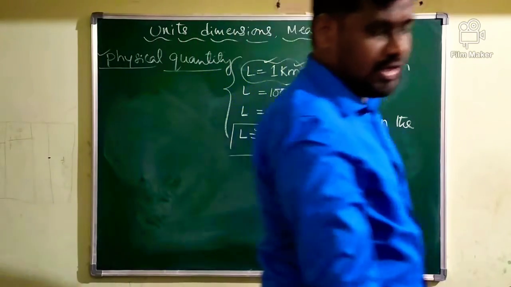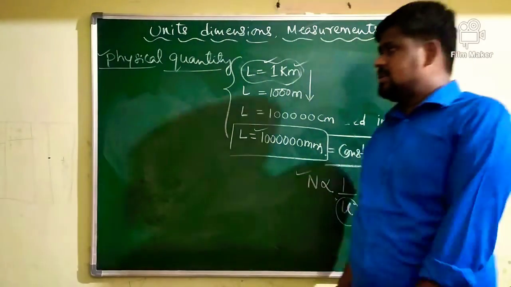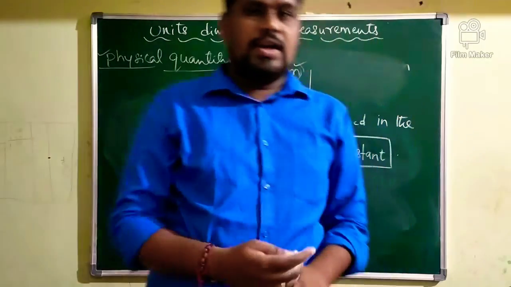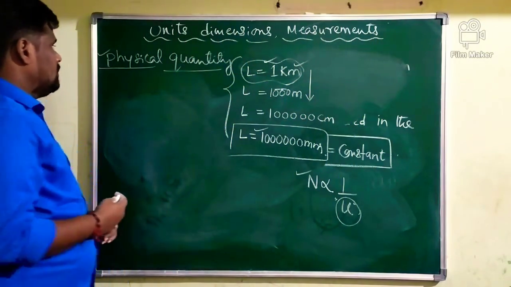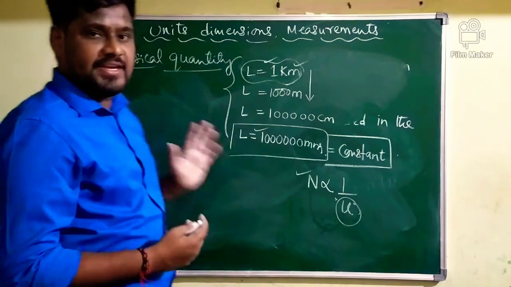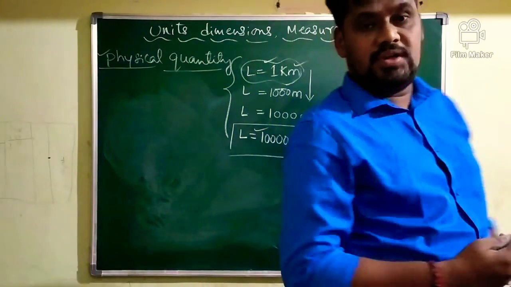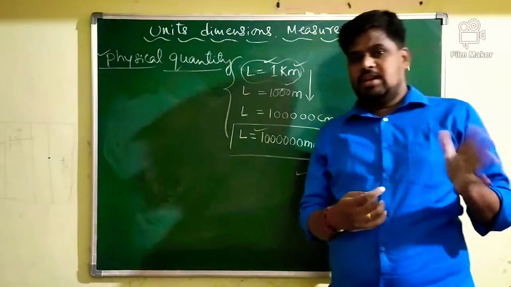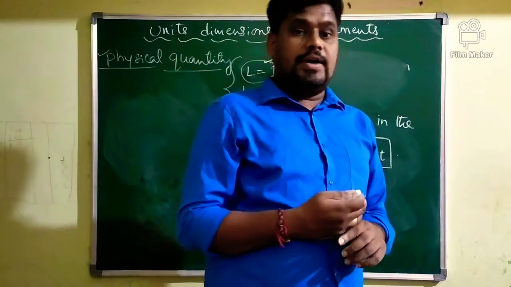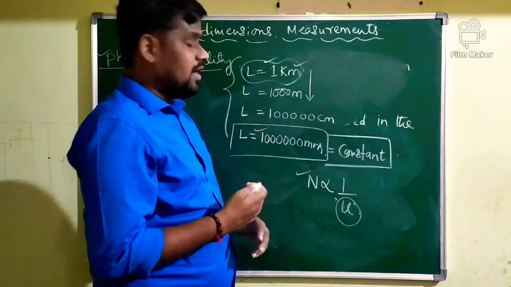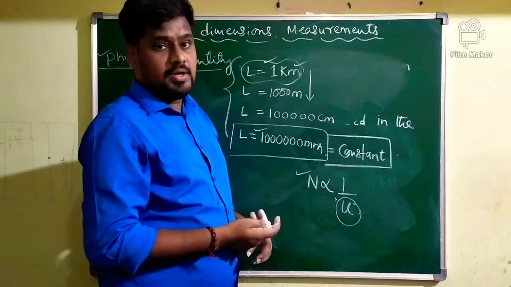So what is the conclusion of the class? What we studied so far? Any quantity which can be measured is called a physical quantity. Physical quantities are expressed in the form n into u, where n is the number and u is the unit used. Greater the numerical value, smaller will be the unit.